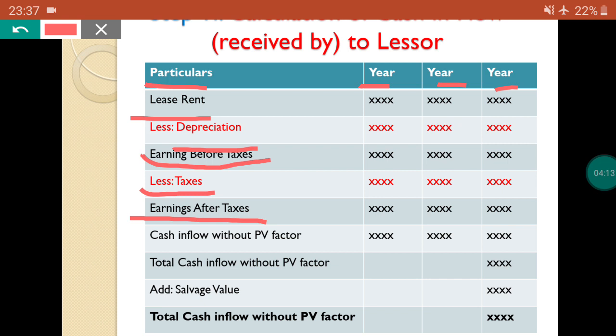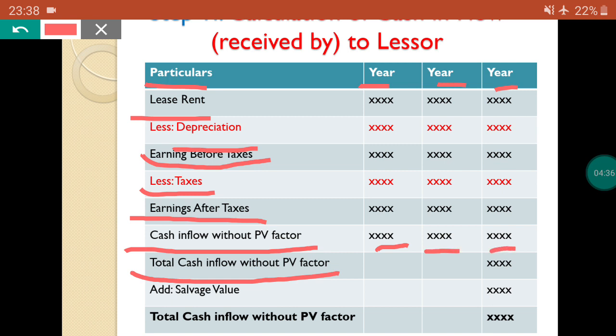After that you should calculate cash inflow without PV factor. Without PV factor you can find a cash inflow. After that you add the cash inflow without PV factor for the first year, second year, third year, and you can get the total. After that they provide added salvage value also. After that you can get the total cash inflow without PV factor. That is the second step.